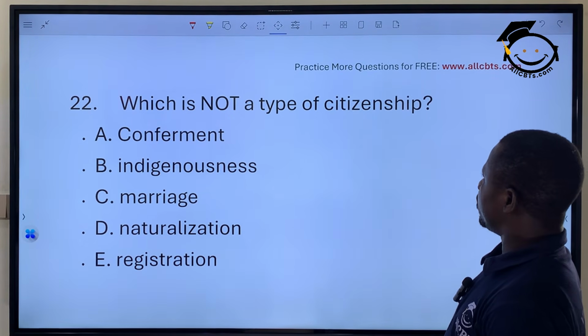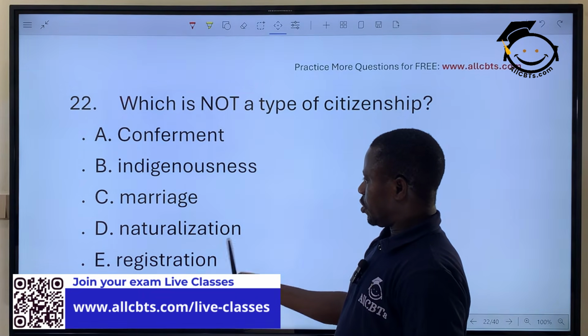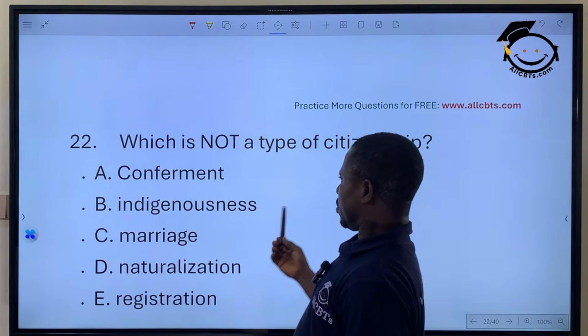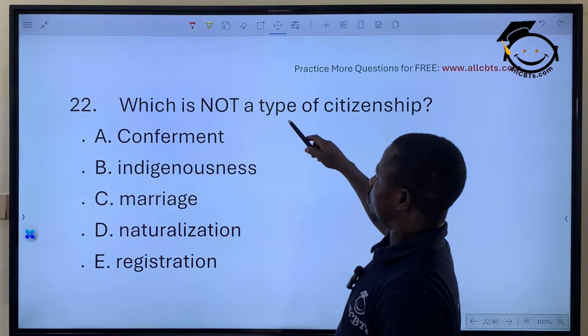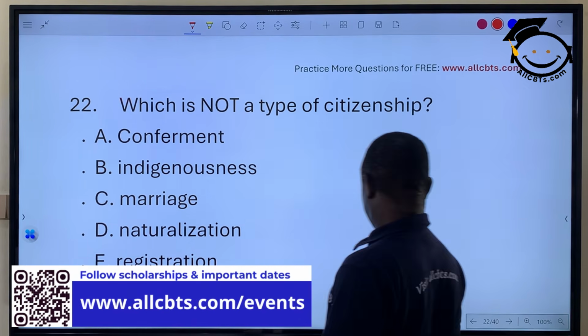Which is not a type of citizenship: confinement, indigenous, marriage, naturalization, restoration. Of course, indigenous. Indigenous is not a form of citizenship. All others are forms of citizenship, but not indigenous.